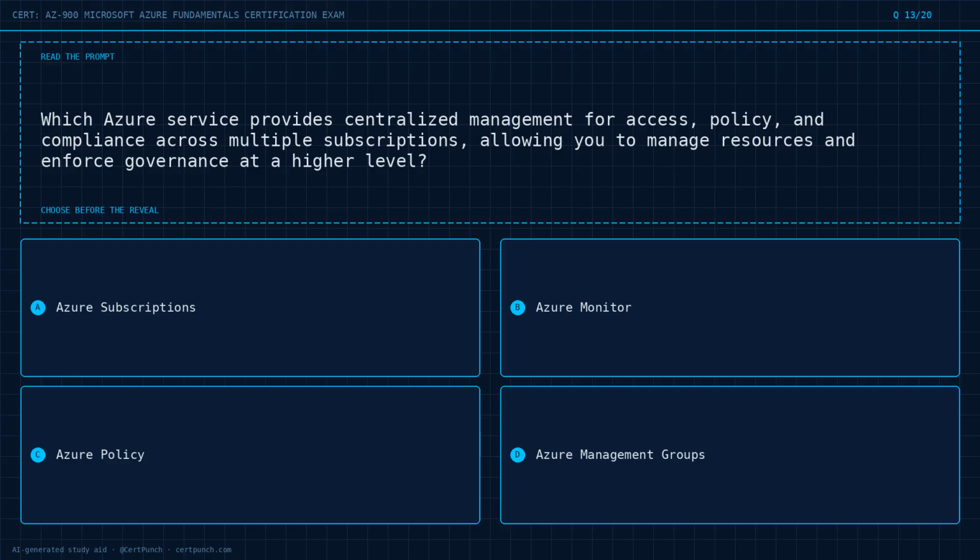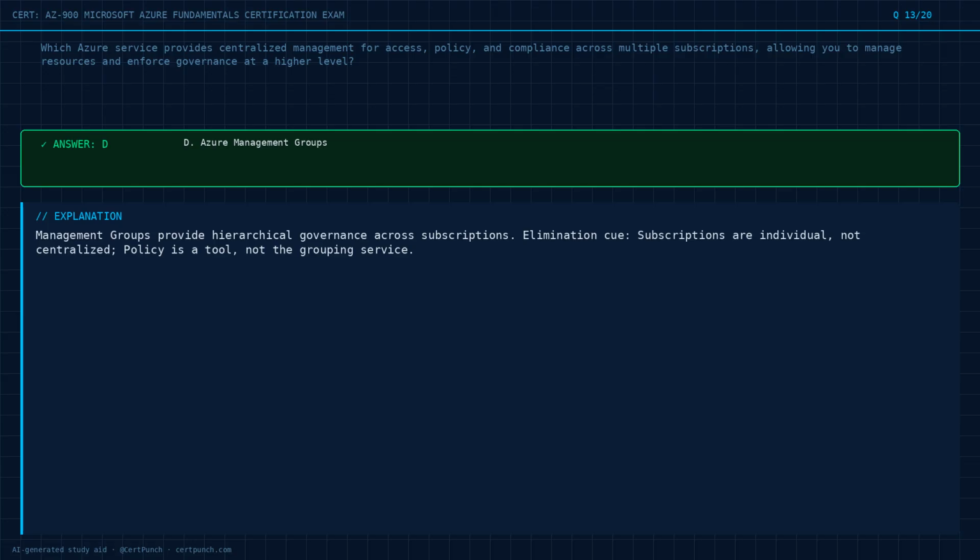Choose the best answer before the reveal. Commit to it now. The answer is option D. Exam logic. Management groups provide hierarchical governance across subscriptions. Elimination cue. Subscriptions are individual, not centralized. Policy is a tool, not the grouping service.